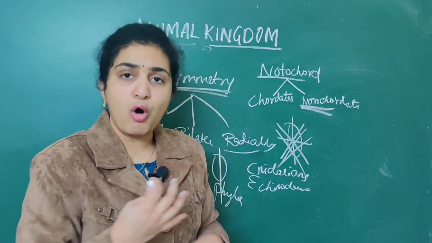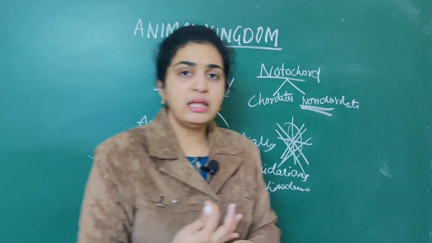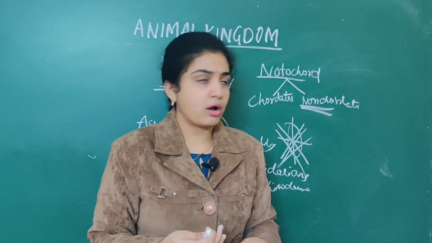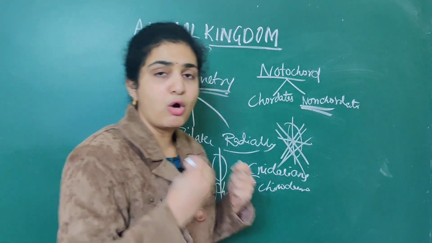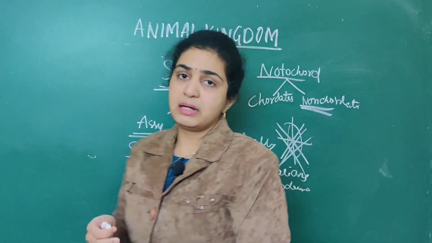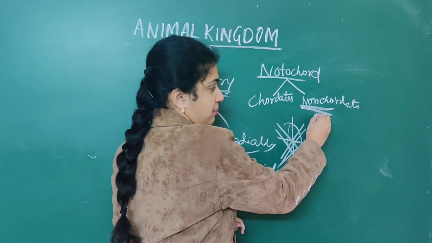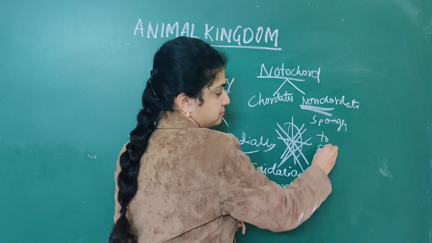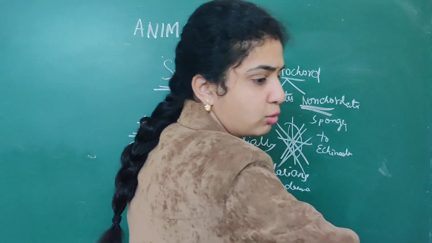All these phyla are non-chordates. Later when we go deep, we will see which organisms come under chordates. But for non-chordates, remember, from sponges till the echinodermata, all are non-chordates. Remember this point. From sponges to echinodermata. So this is about the notochord.